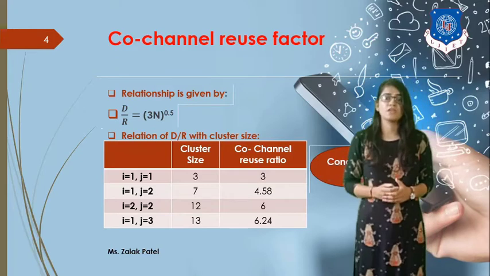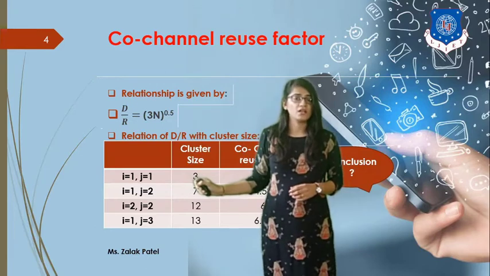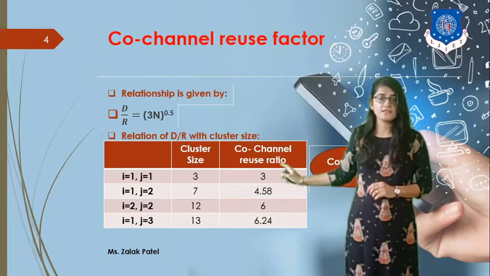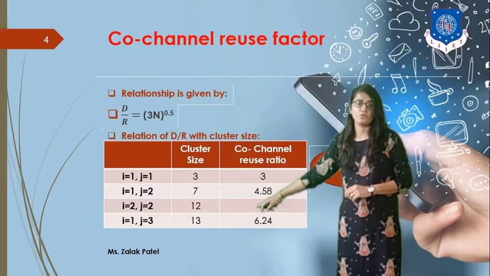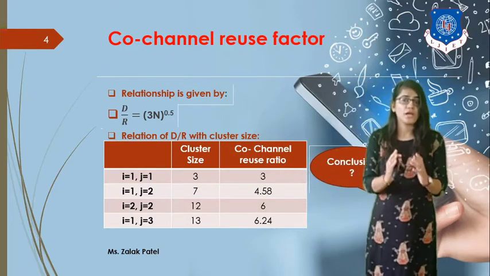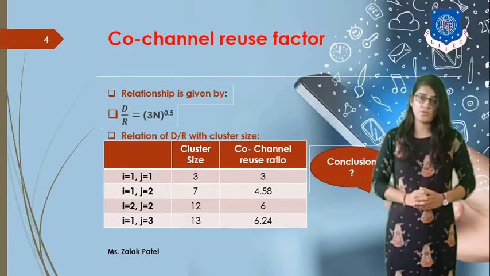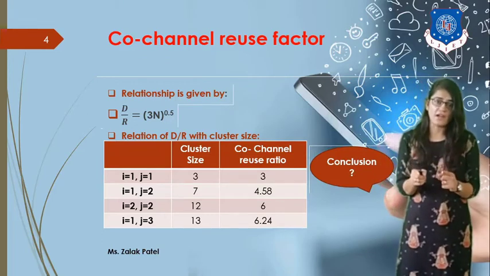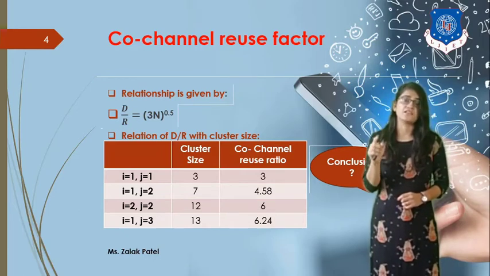So now, based on this, what will be the conclusion? Based on this table, you can see that as the cluster size increases, meaning for the value 3, for 7, for 12 and for 13, the co-channel reuse ratio also increases. It means if you want to get a better signal to interference ratio, you should have a larger cluster size for that particular cellular network, and that's a fact.